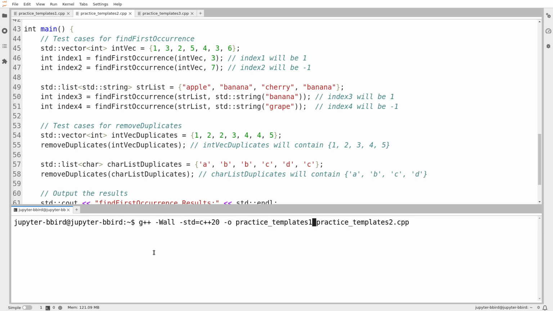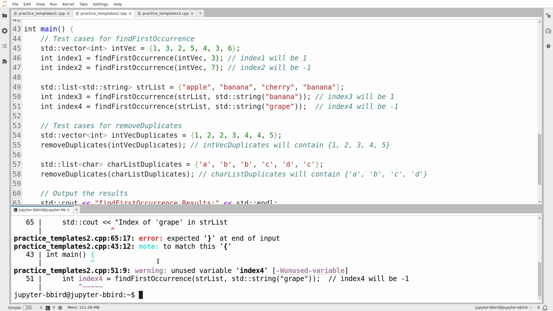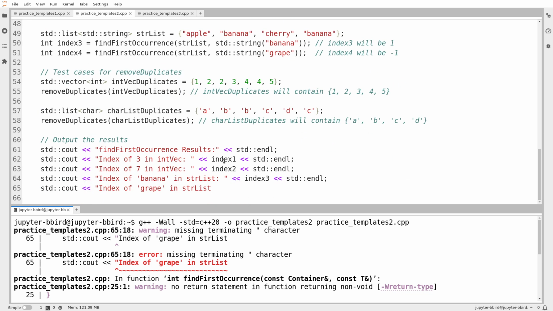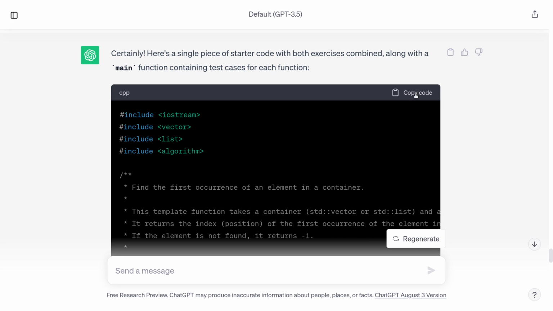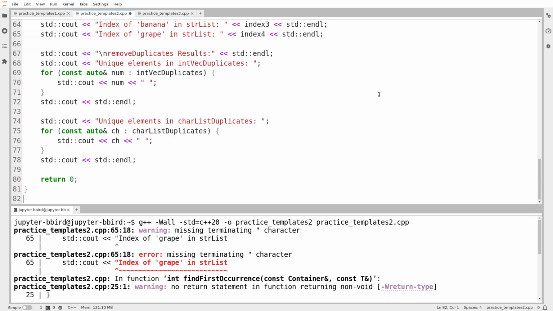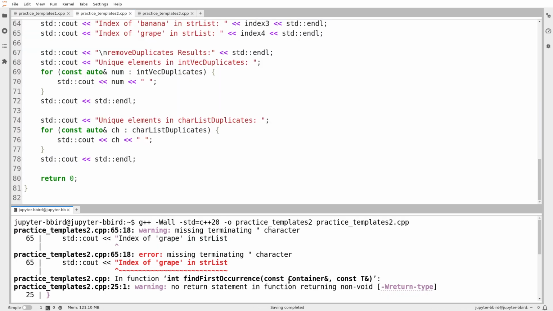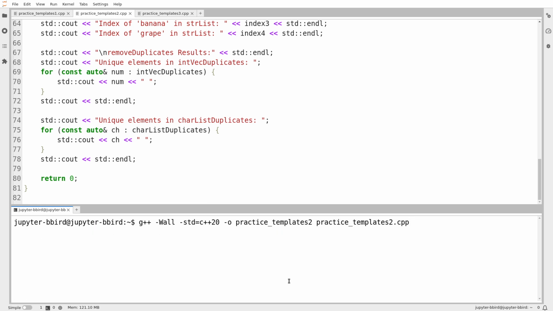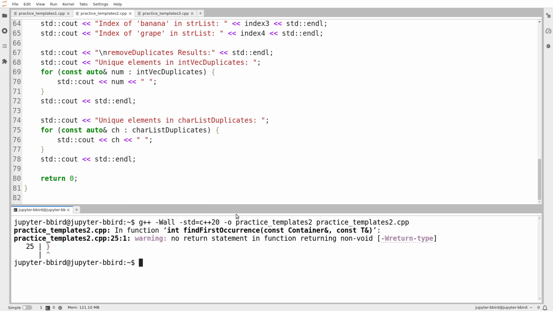And then the other function is remove duplicates. Okay, this is making a huge mess. That's weird. What? Oh, it didn't paste the whole template. Okay, well, I was wondering if ChatGPT had made a mistake. It's pretty good at writing syntactically correct code, though. Okay, I'm going to paste this in. Did it all paste in this time? Okay, we'll try it again. Okay, so it looked like it did compile, which is good, although it gave just this one warning, which doesn't surprise me.